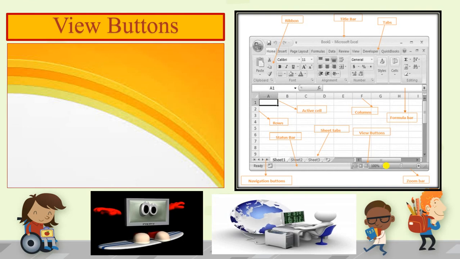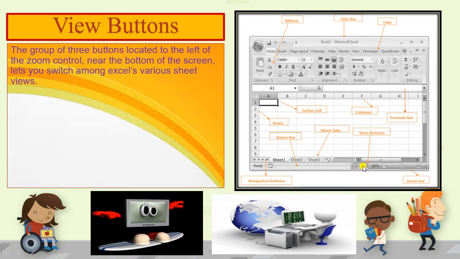Now the view buttons. These are present on the right side of the status bar and the left side of the zoom bar. You can see 3 buttons are present here. These are the 3 buttons, on the left side of the zoom control and the right side of the status bar. They help you switch among Excel's various sheet views. We have different views of the Excel sheets.